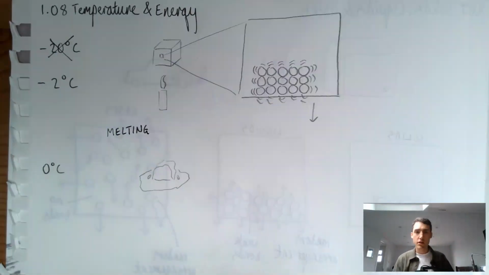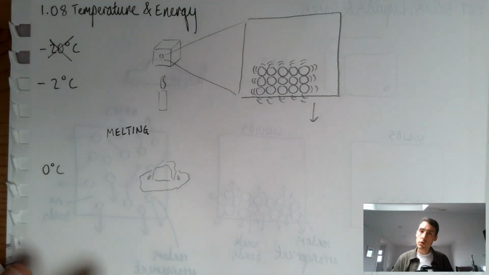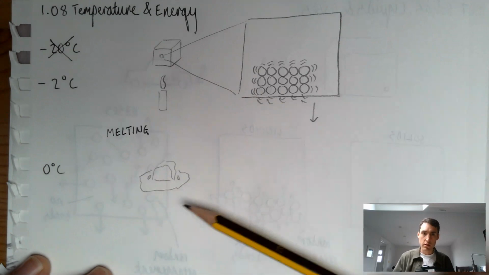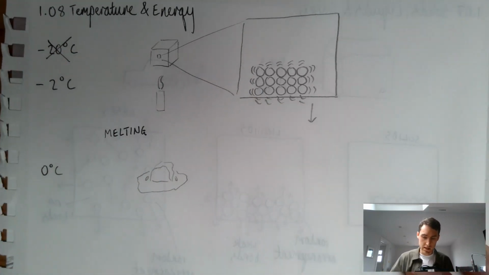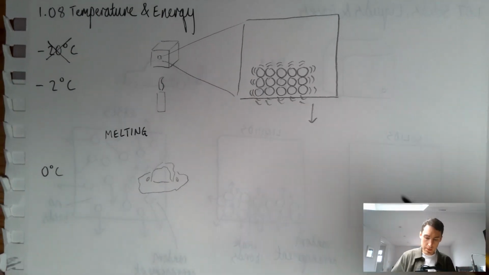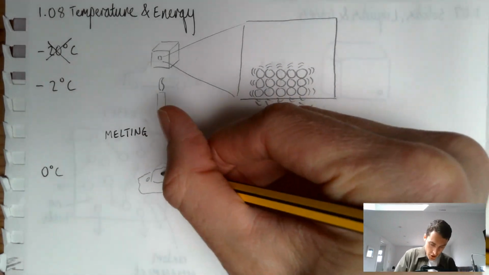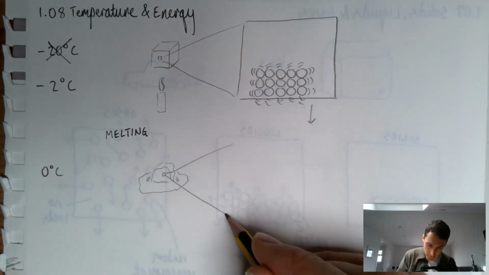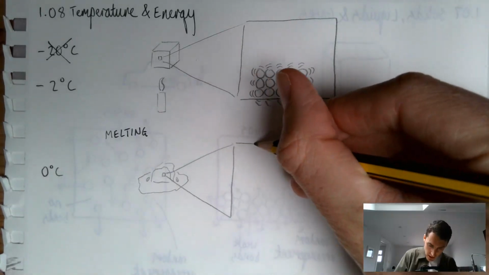And again, this is nothing students won't be familiar with. But what I want to do here is show them, okay, this is something we're all familiar with. We've seen snow or ice melting. But what's happening in terms of the particles? Well, if I were to zoom in on what's going on here during melting, this is what would happen. This is what I would be able to see.